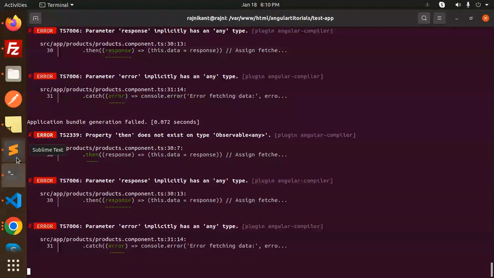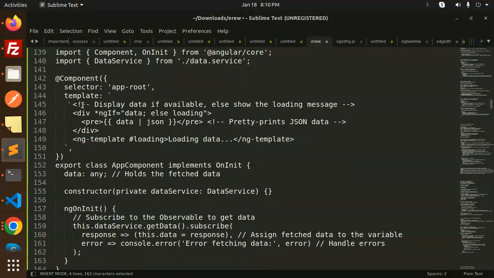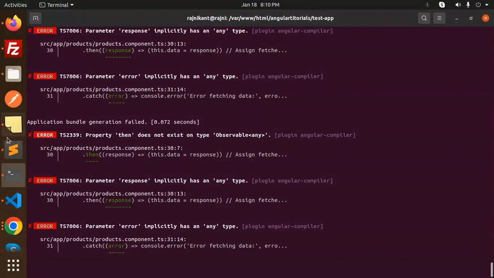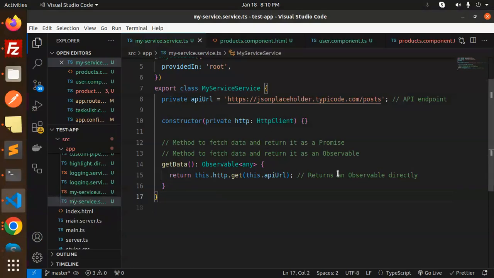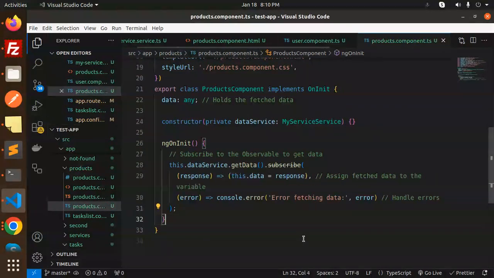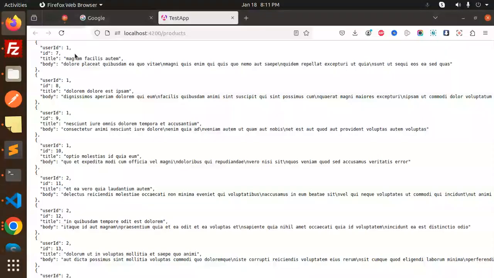We need to update the component file also. We only have to update ngOnInit, right? Because we have to subscribe to the data, since it will not work as a promise. It will return an observable. So in the component, I need to just update this method, ngOnInit. this.dataService.getData().subscribe, assign the fetched data to the variable, and if something goes wrong, it will go to this block. And here you can see that it is still giving the same result.